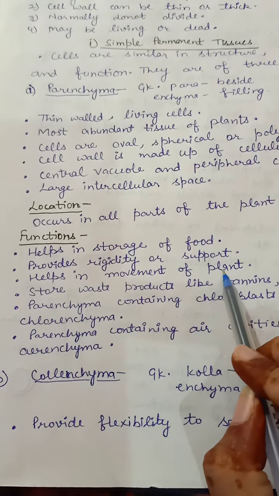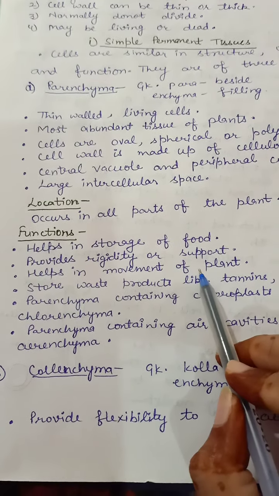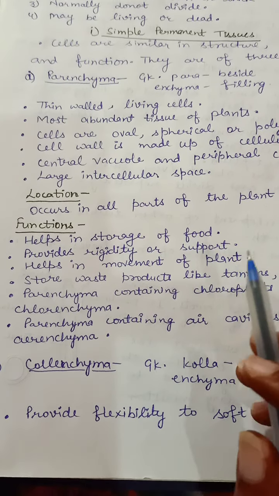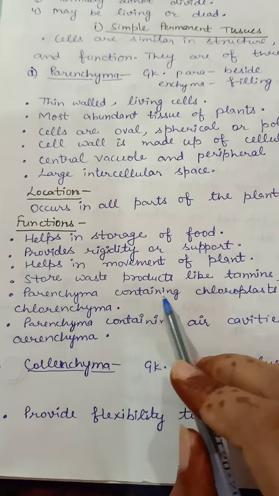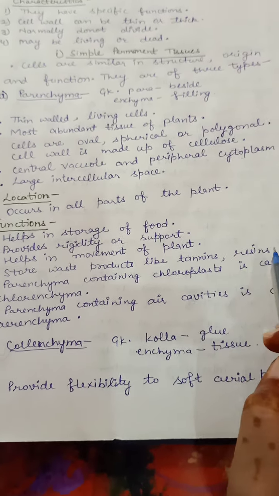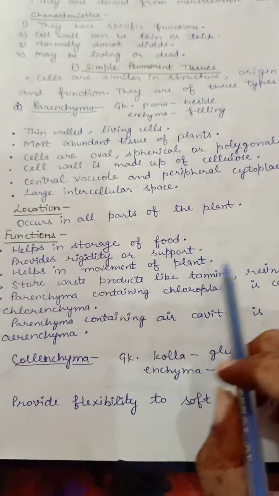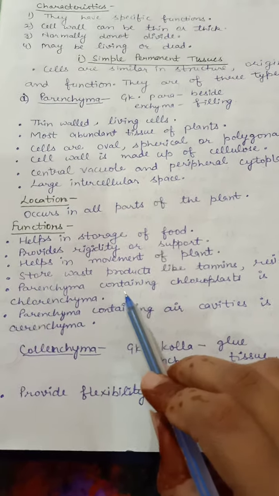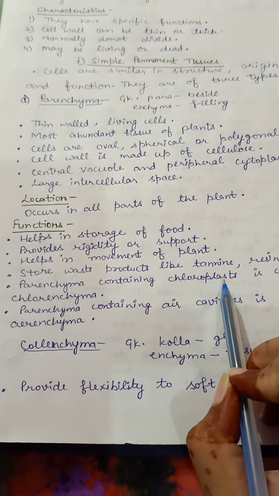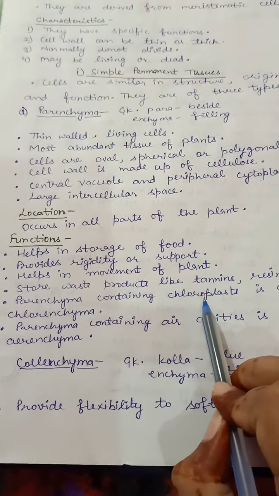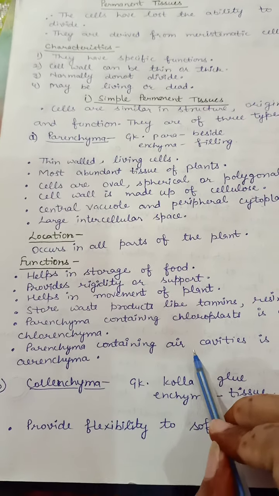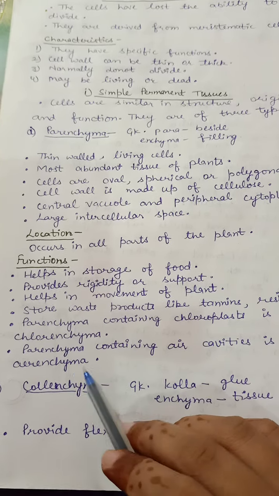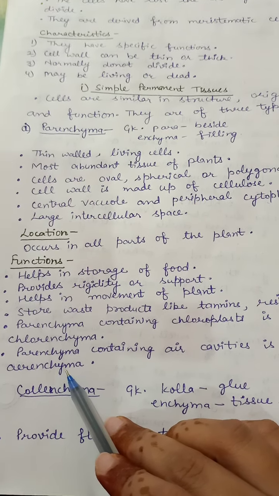It helps in the movement of the plant when air blows, without breaking. It stores waste products like tannins, resins, etc. There are some parenchyma which contain chloroplast. They are called chlorenchyma. And the parenchyma which contain air cavities are called aerenchyma.